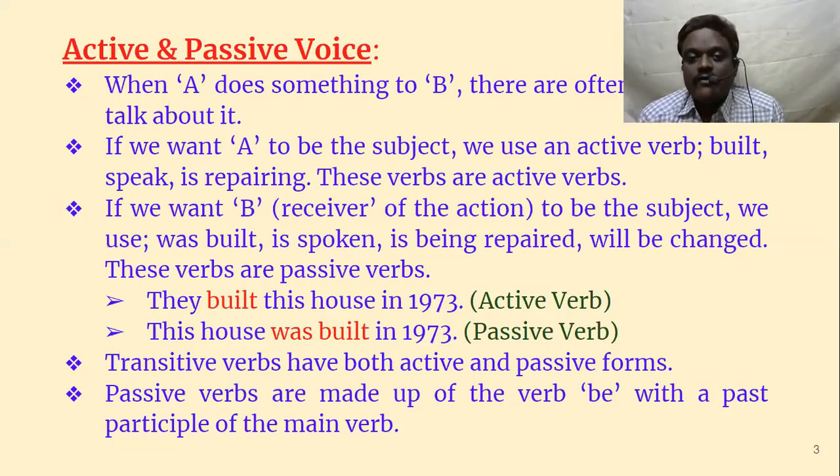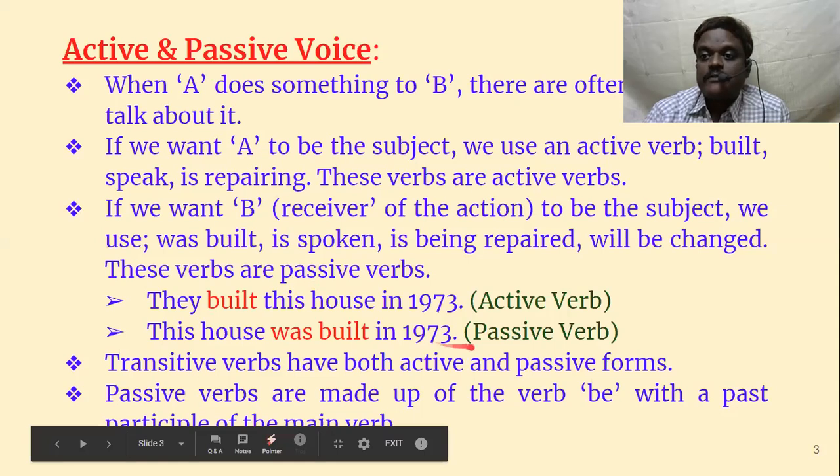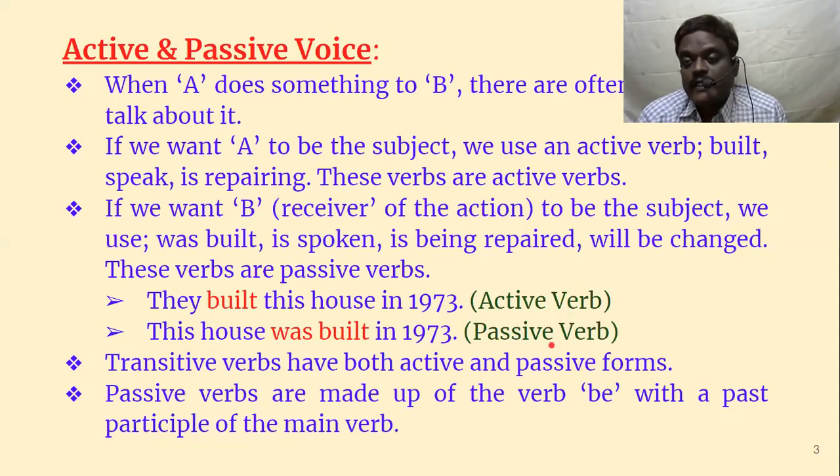That is the difference. If the verb is an active verb, we say the sentence is in active voice. If the verb is a passive verb, then we say the sentence is a passive sentence. Active form, active voice and passive voice. And remember, transitive verbs have both active and passive forms. I told you in the introductory video of verbs and tenses that there are so many types of tenses and so many types of verbs. Among those types of verbs, transitive verb and intransitive verb are very prominent.